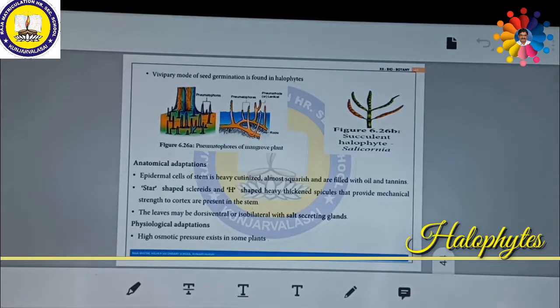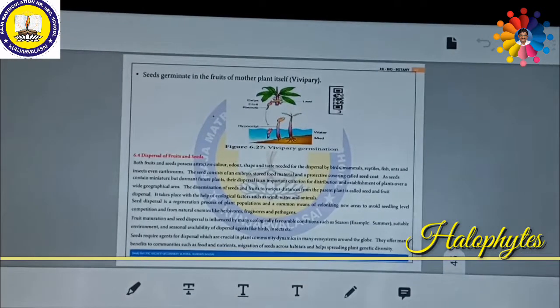Then, specialized types of physiological adaptations. What are the special types of physiological adaptation? High osmotic pressure exists in some plants because they are living in salty water. That is why they need specialized types of adaptation. Seed germinates in the fruit of the mother plant itself. This is called vivipary. That's all about the modification or adaptation done by halophytes.